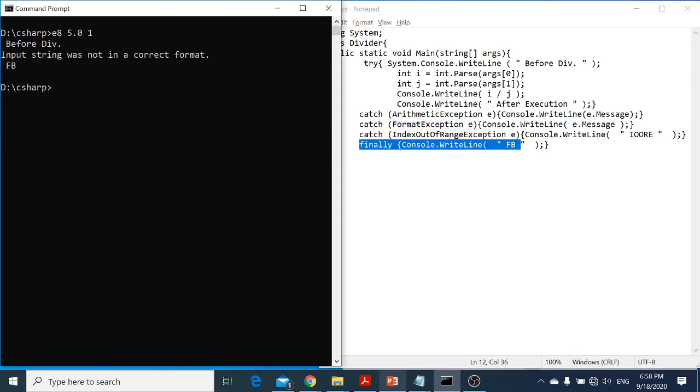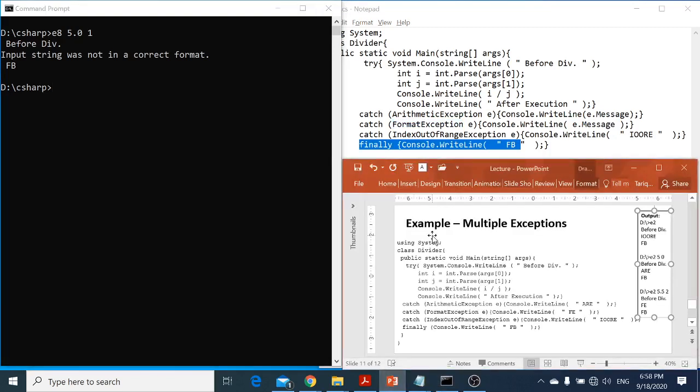So this was the multiple exception handling. So we are handling the exceptions, more than one exception in a program.